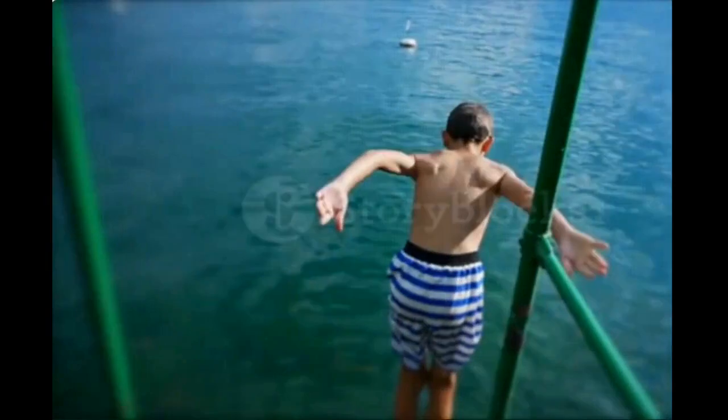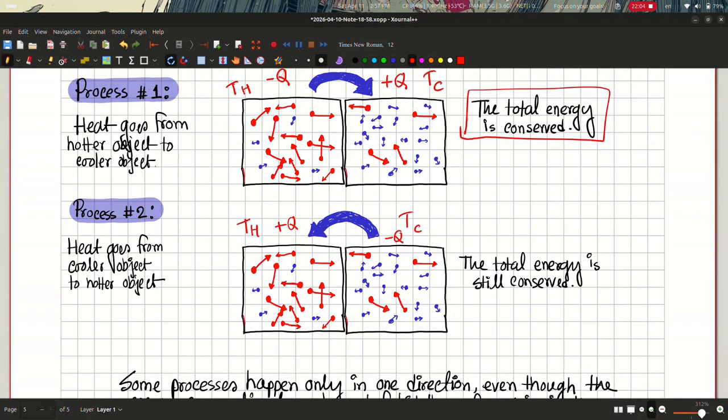This looks funny. The energy is still conserved because the energy leaving the splash of water is essentially the same as the energy entering into you, but the reverse process just doesn't happen, even though the conservation of energy law is perfectly happy with it.